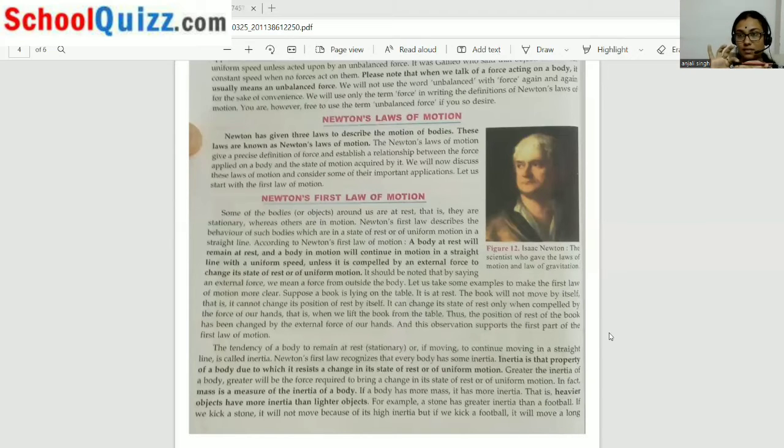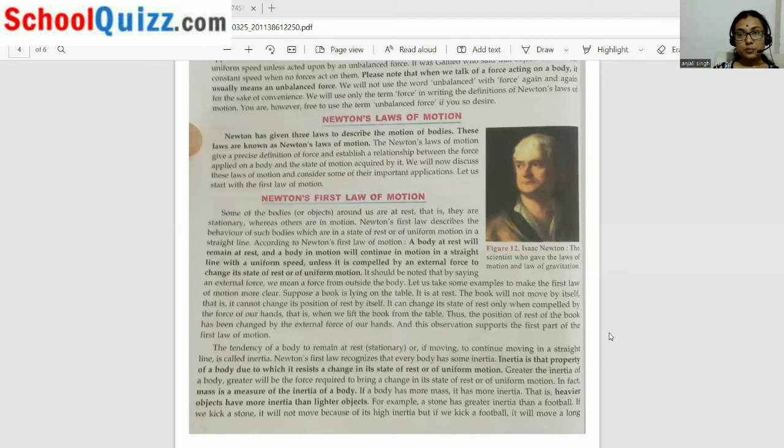Now see, I applied external force. So this body starts moving because of the external force applied by me. Clear? With the help of the brake, the body will come to rest. So applying the brake is an external force. Clear? This applying of the brake is known as the external force.